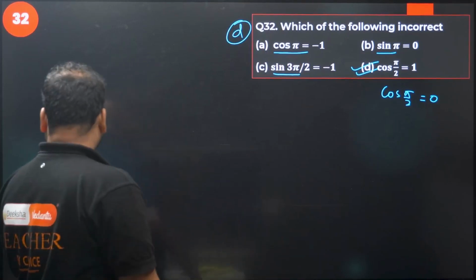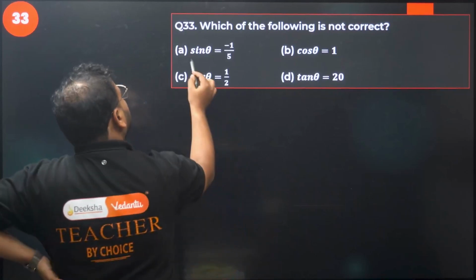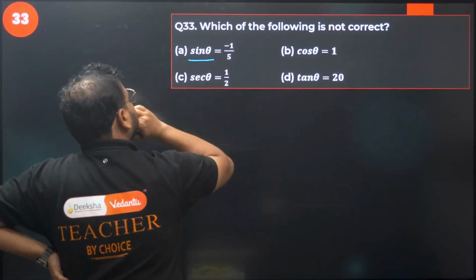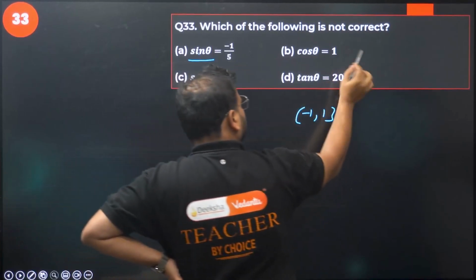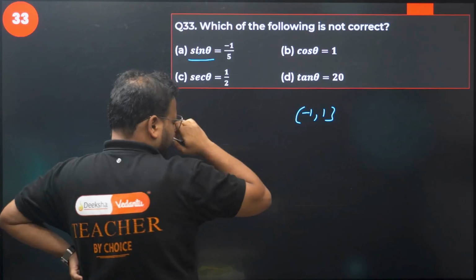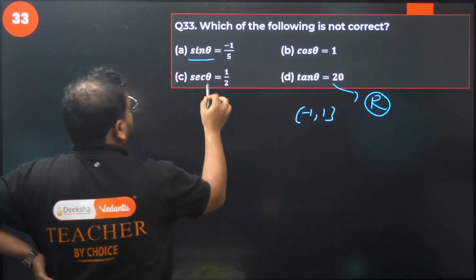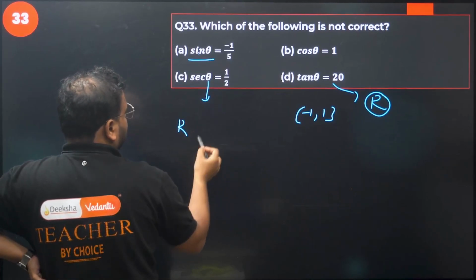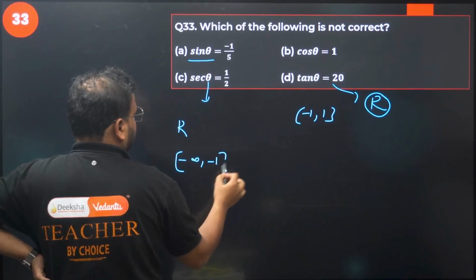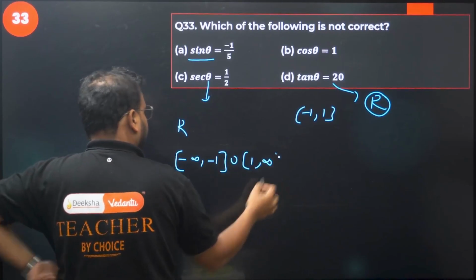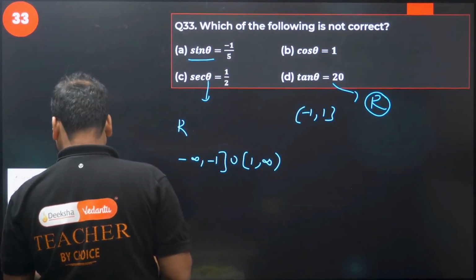32 is done. 33 now. Which of the following is not correct? Again same thing. Sine is between -1 and 1, that is right. Sine range is -1 to 1. Cos again -1 to 1, so this is also correct. Tan, the range is all real. How about this? No, wrong. From here we have to take up till -1, and union 1 to infinity. Infinity is open actually. This is the range of sec x.